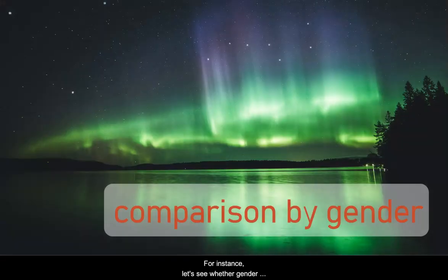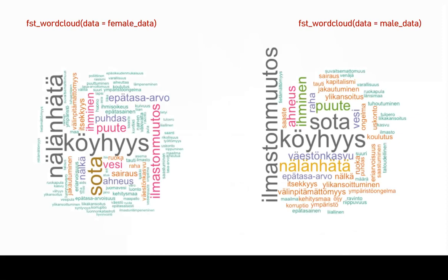For instance, let's see whether gender impacts word choice. In this analysis, we have excluded survey responses where the participant did not provide a gender, as this group was very small, and we have split the remainder of responses into female and male. By plotting word clouds separately for these two groups, we can see that famine seems to be mentioned comparatively more often by female participants, and conversely, climate change is more frequent in male responses.